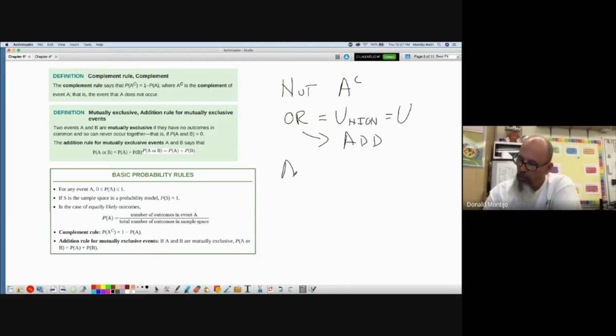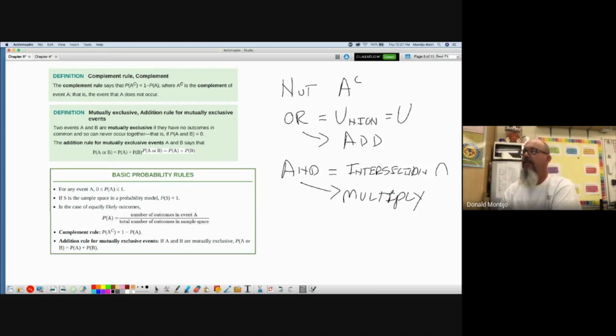Okay. We're going to see this word a lot in probability, and. And means the intersection of two events, which is an upside down looking U. And when we see and, we're going to think, oh, okay, I need to do some sort of multiply. And it's going to be different depending on the circumstances.